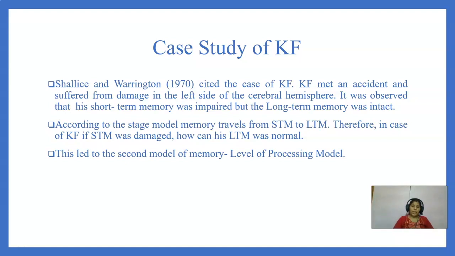One criticism comes from the case study of Cave. Cave was a person who had an accident and suffered damage in the brain. It was observed that his short-term memory was impaired, but his long-term memory was intact. Now the question is, if memory travels from STM to LTM as proposed in the stage model, then how can Cave have damage in the short-term memory, but his LTM was intact? So from this question, the second model of memory comes, that is the levels of processing model.